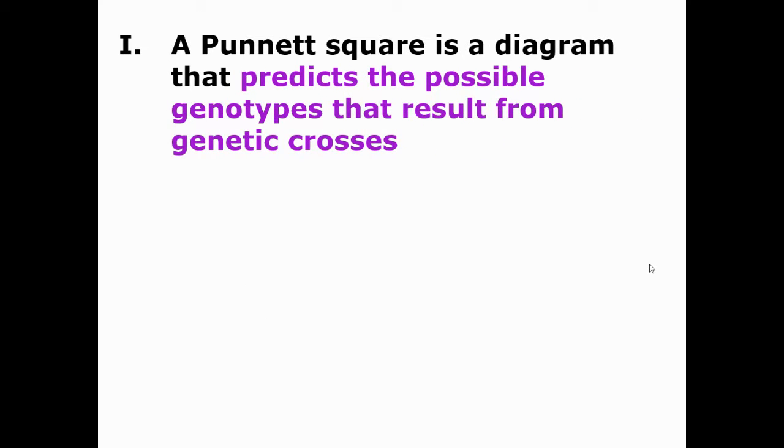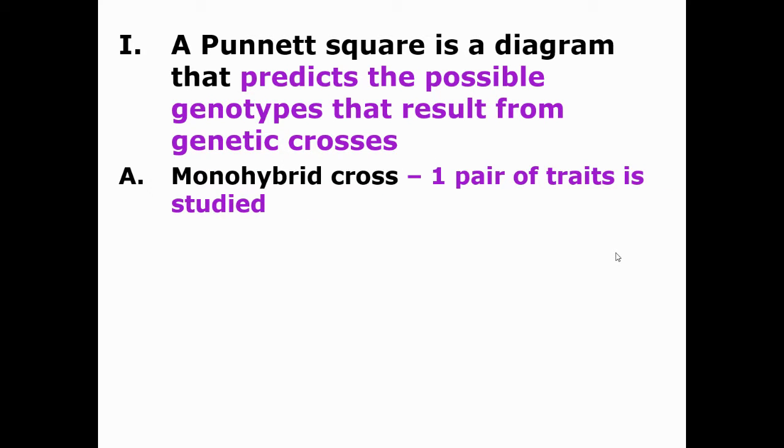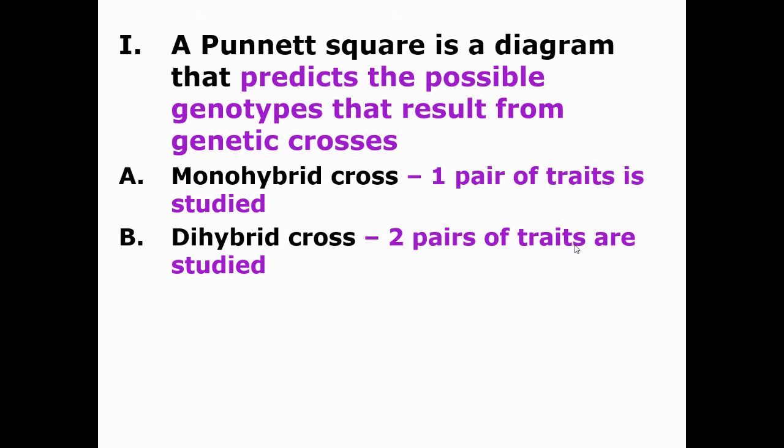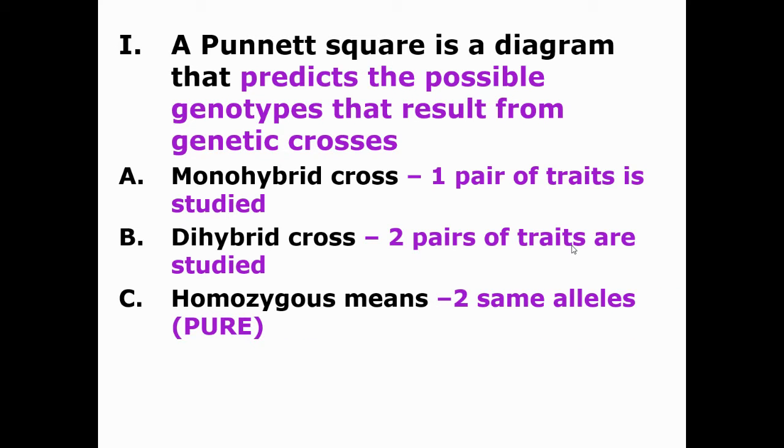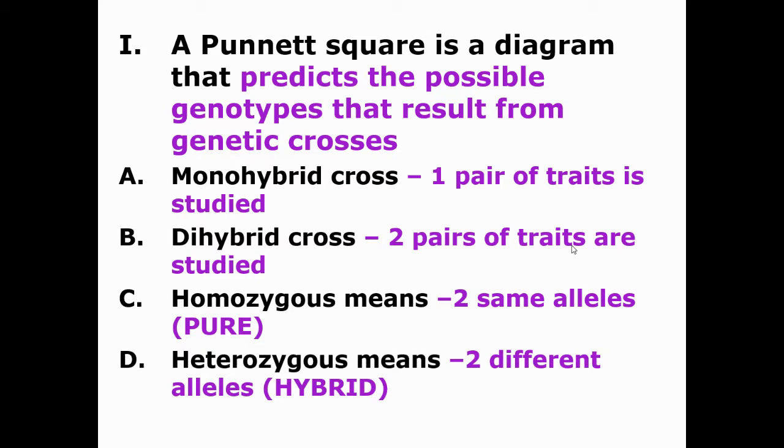So we know a Punnett square, which was in the last lesson, predicts the genotypes that came from a particular genetic cross. We look at the genotypes and the phenotypes. Monohybrid crosses. Mono is one, right? One pair of traits is studied. But what do we do in a dihybrid cross? Well, di means two. Two pairs of traits are studied. Homozygous, of course, means two of the same alleles, and heterozygous means two different alleles.